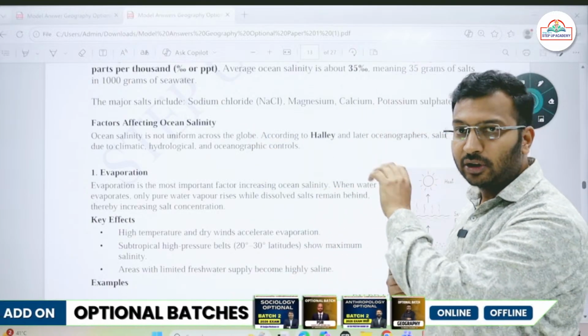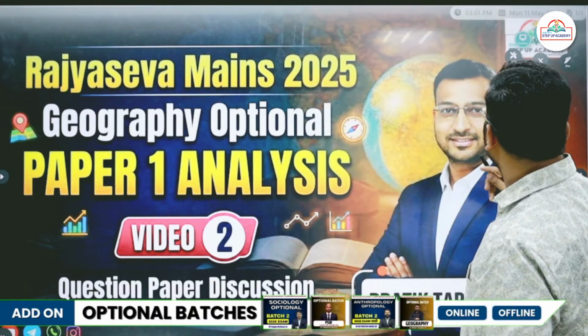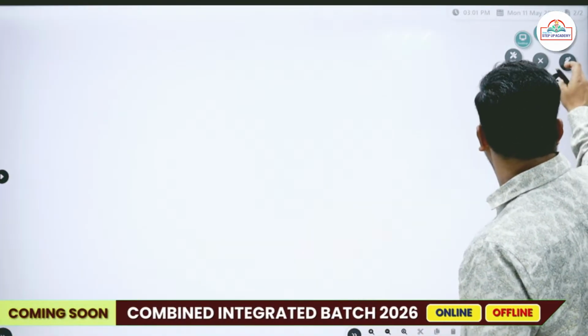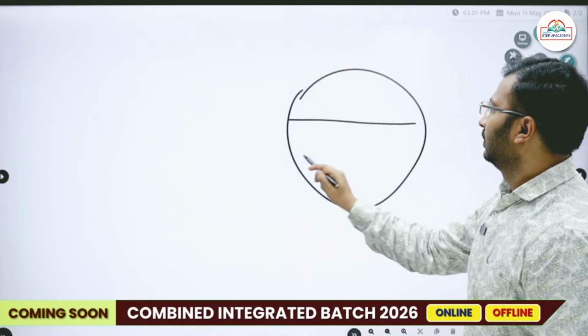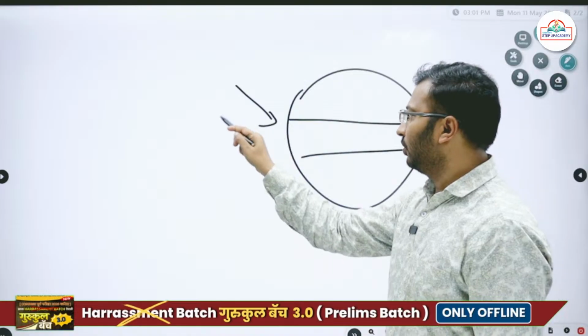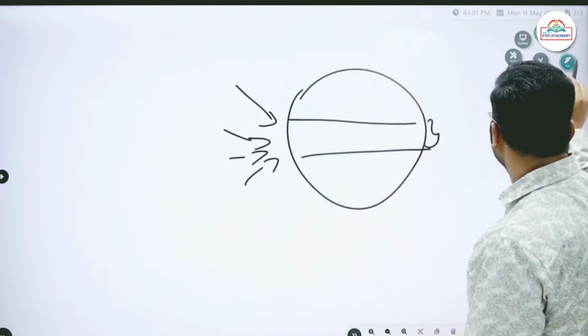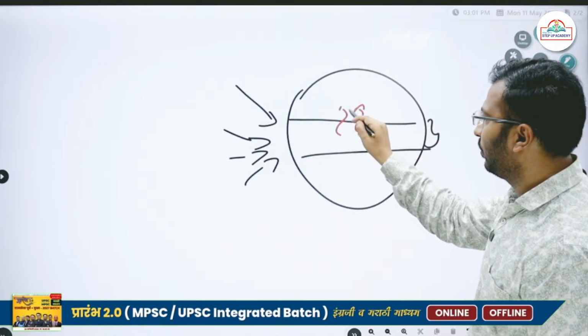So within the tropical areas, the intensity of the sunlight is very high, as a result of which in this area what we will find, the evaporation will be quite high.